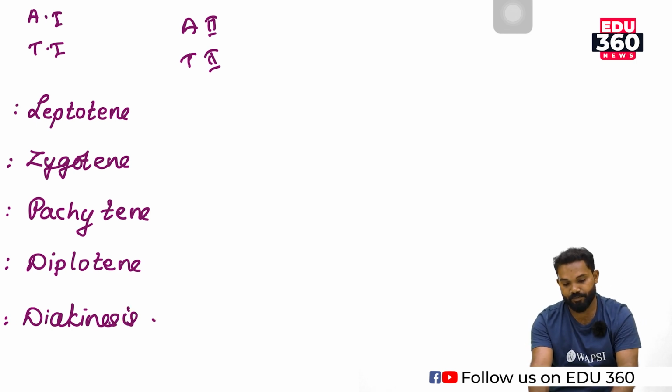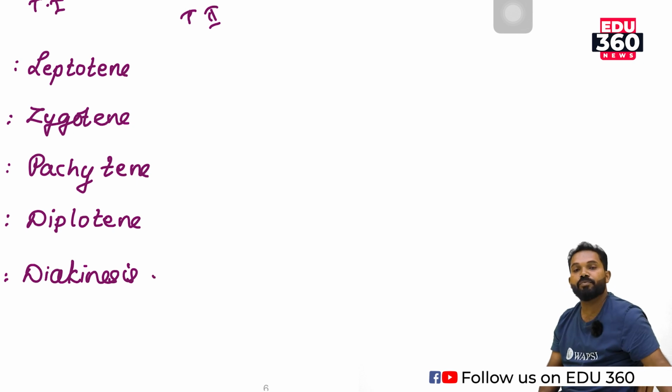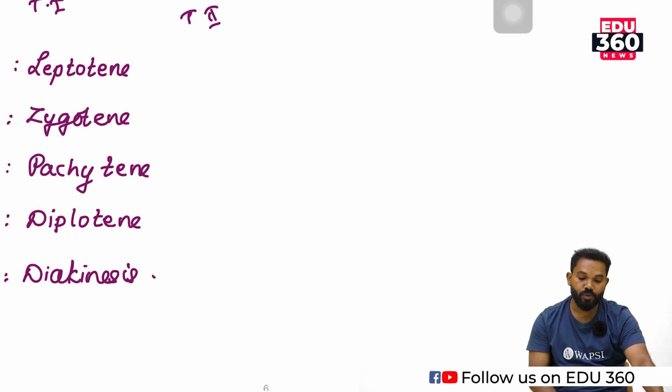These are the stages related to meiosis 1, especially in prophase 1: leptotene, zygotene, pachytene, diplotene and diakinesis.